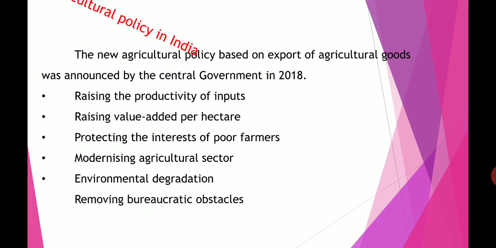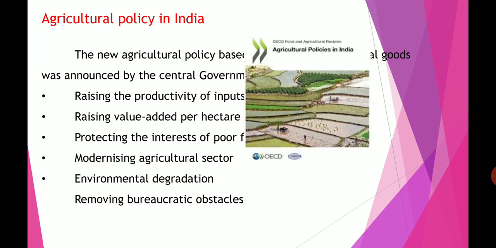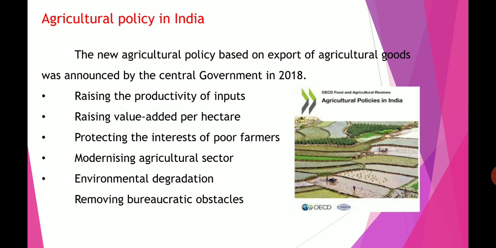Next one, agricultural policy in India. The new agricultural policy is based on agricultural goods. It was announced by the central government in 2018. Under this policy, the government has decided to remove the export restrictions, to develop agriculture, and encourage organic and agricultural products to be exported.